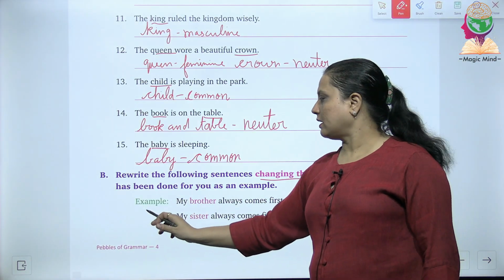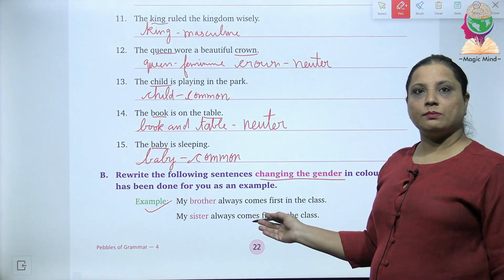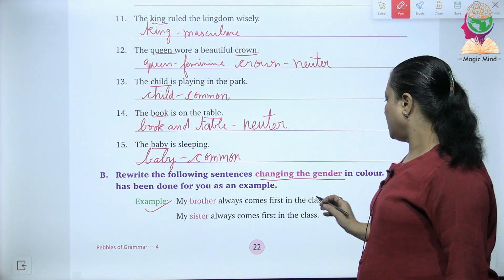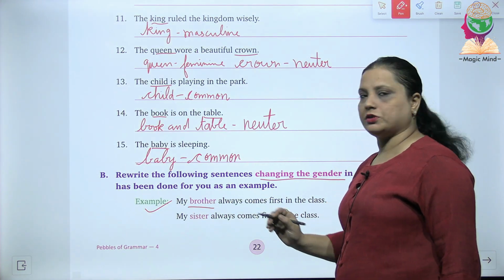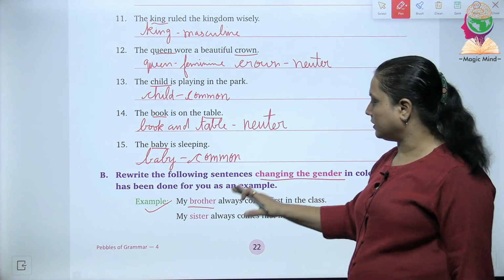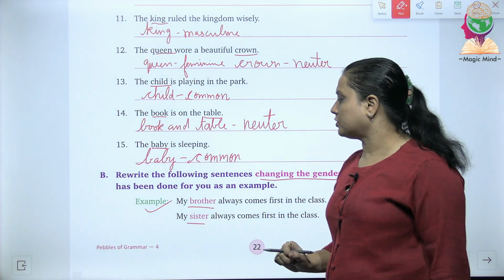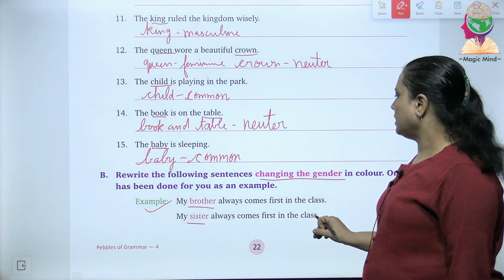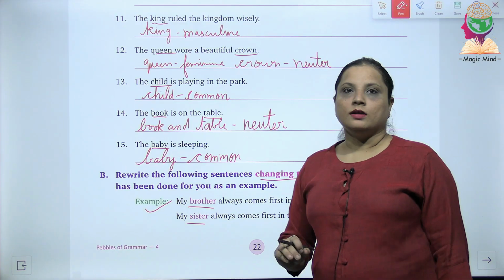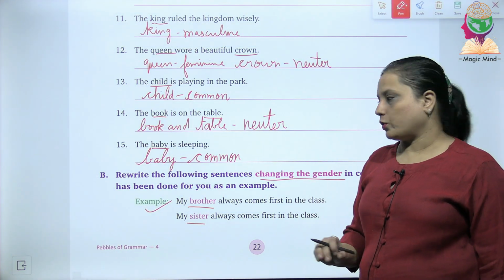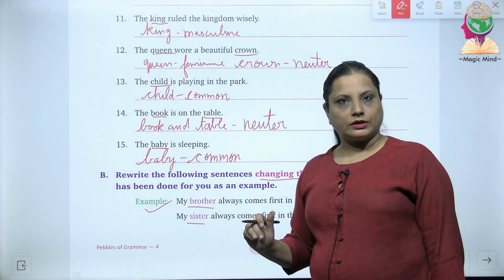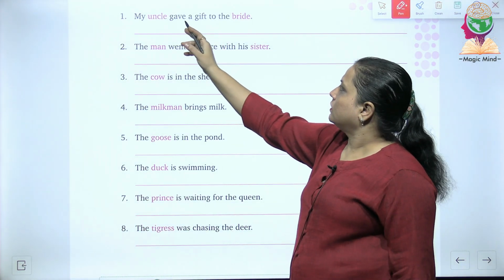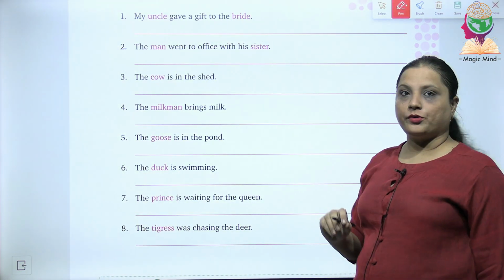In color, one has been done for you as an example. Well, then what is the example now? Read it. My brother always comes first in the class. So the word brother was the noun. So we have changed the gender and it has been changed into my sister. My sister always comes first in the class. Now let's move to the next page and then solve the rest of the questions of this B question. The first one given over here is my uncle gave a gift to the bride.